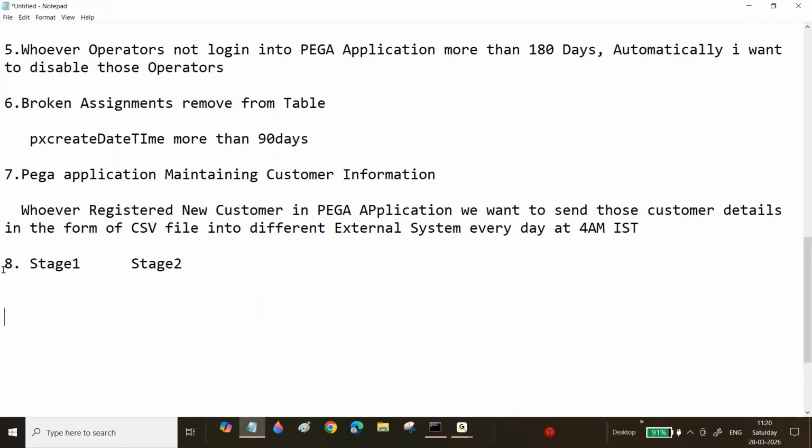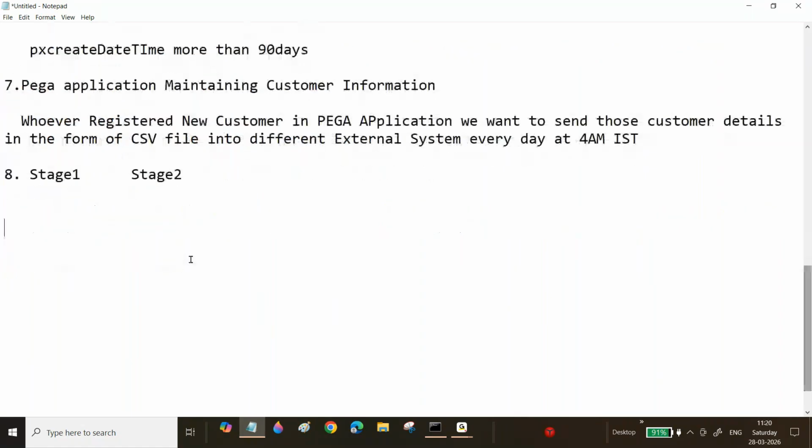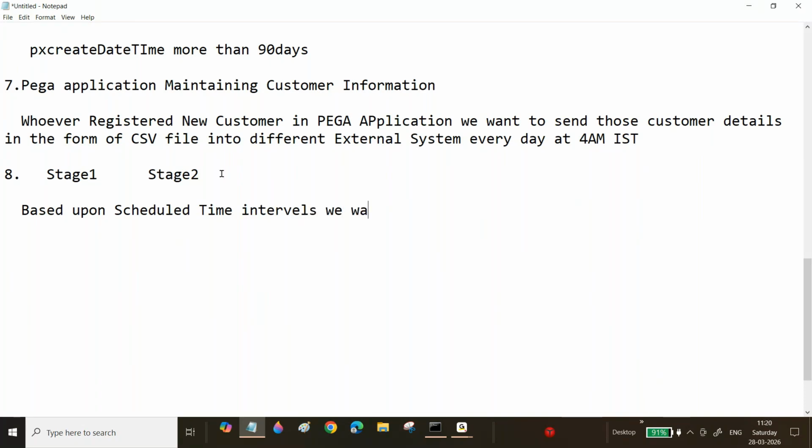Now, based upon the time intervals, based upon the schedule time intervals, we want to move the cases from one stage to another stage.